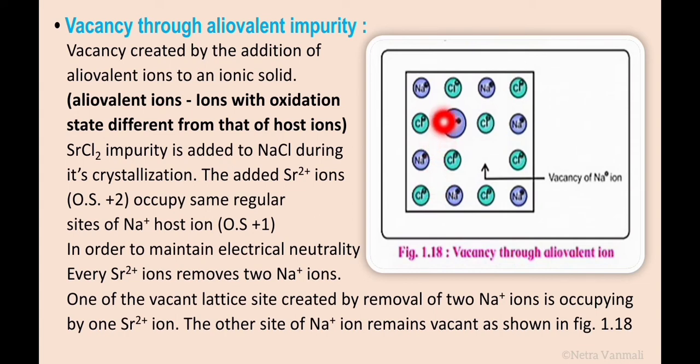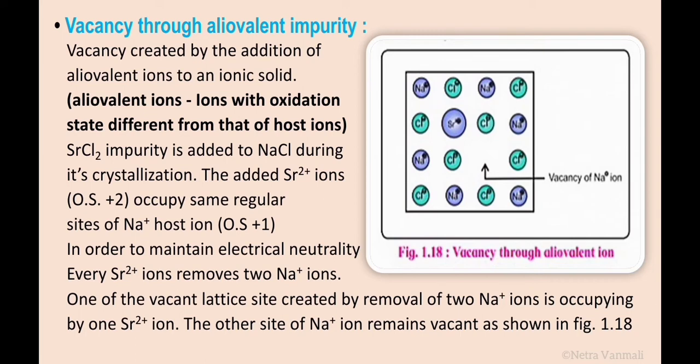Sr2 plus ions, whose oxidation state is +2, occupy the regular site of the Na plus host ion, whose oxidation state is +1. So in order to maintain electrical neutrality, every Sr2 plus ion removes 2 Na plus ions. One of the vacant lattice sites created by the removal of 2 Na plus ions is occupied by the Sr2 plus ion.